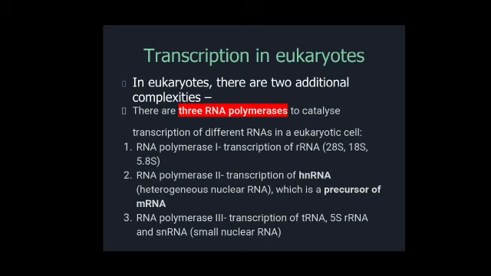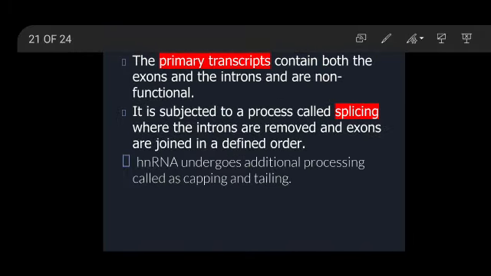Precursor means the mRNA actually forms from this hnRNA after the process of splicing. Then there is a third RNA polymerase which is responsible for the transcription of tRNA, 5S ribosomal RNA, and snRNA, that is small nuclear RNA. So these are the three types of RNA present in the nucleus of eukaryotic cells.